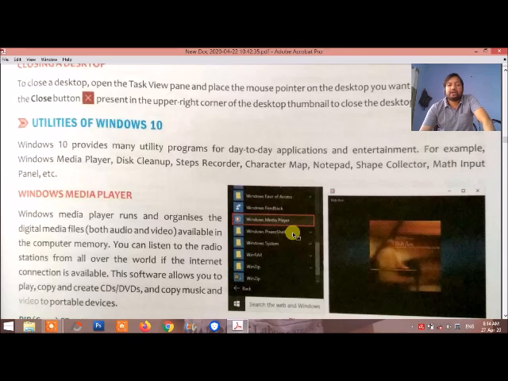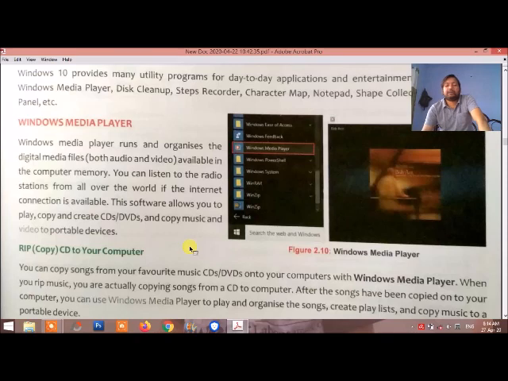There are many Windows utilities. First is Windows Media Player, second is Disk Cleanup, third is Steps Recorder, fourth is Character Map, then Notepad, Snipping Tool, Math Input Panel, etc. There are different types of Windows utilities. First we are going to discuss Windows Media Player. Windows Media Player is a player which is used to play audio and video files on the system. It also helps to burn CDs.